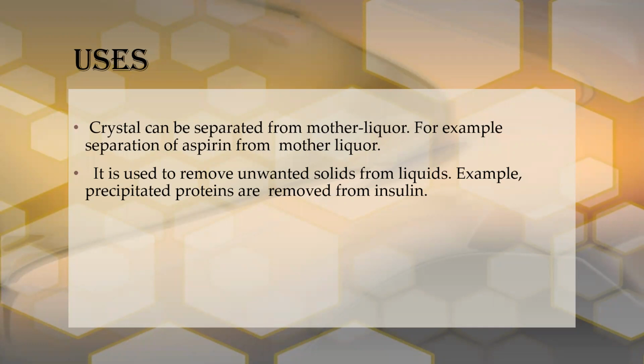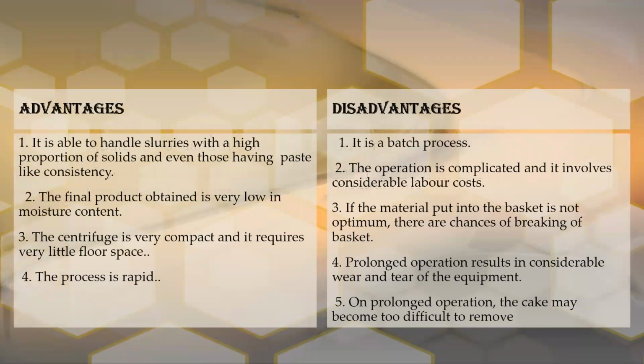So next point, that is advantages and disadvantages of this batch type of perforated centrifuge. First advantage, it is able to handle slurry with a high proportion of solid, and even those having paste-like consistency. Slurry with paste-like consistency can be handled by this centrifuge.